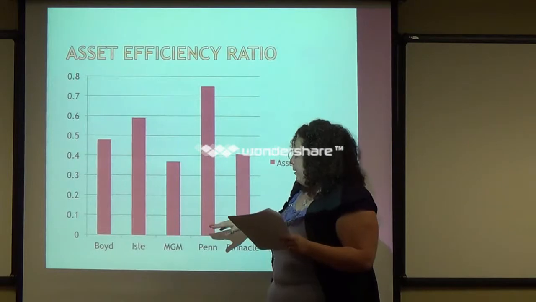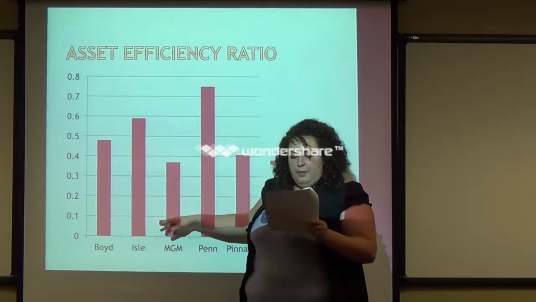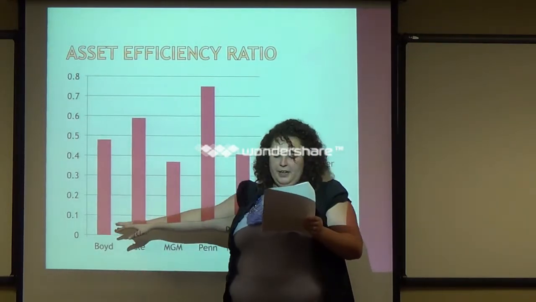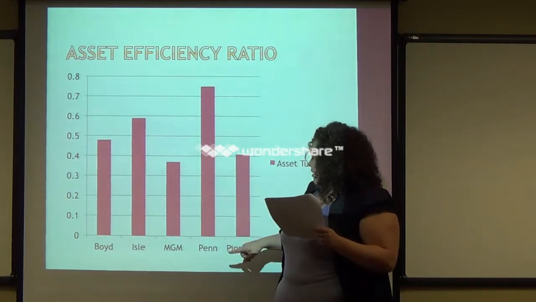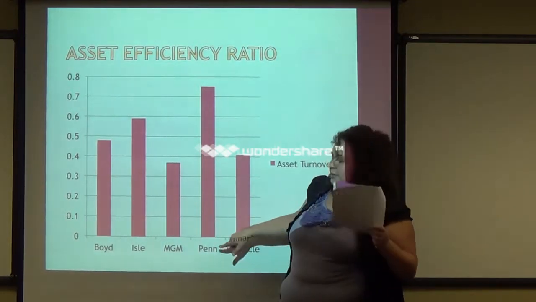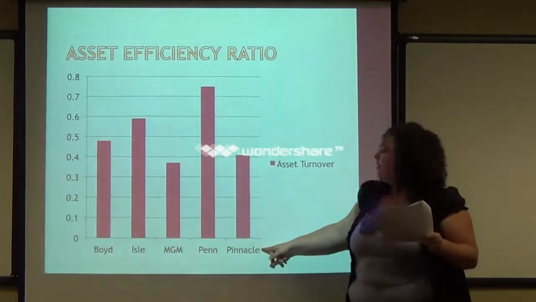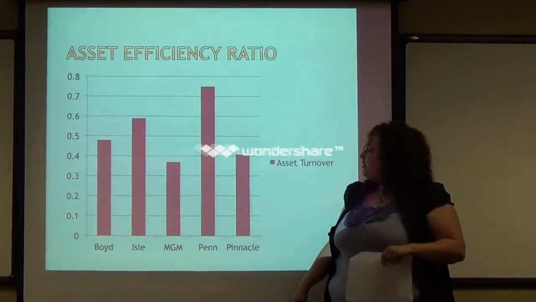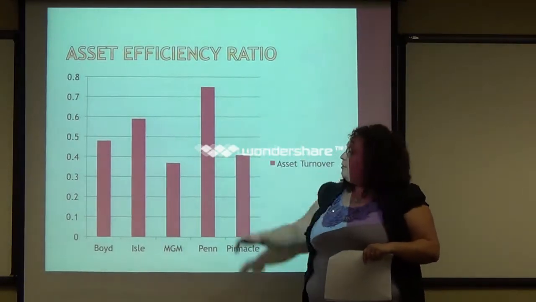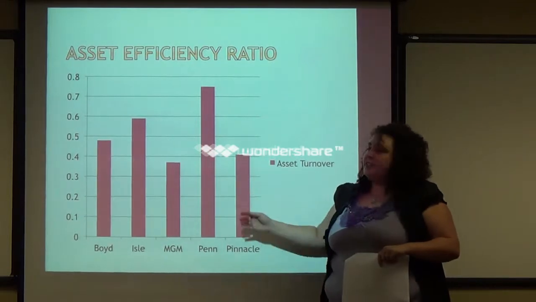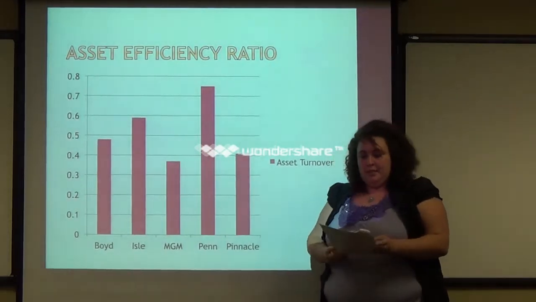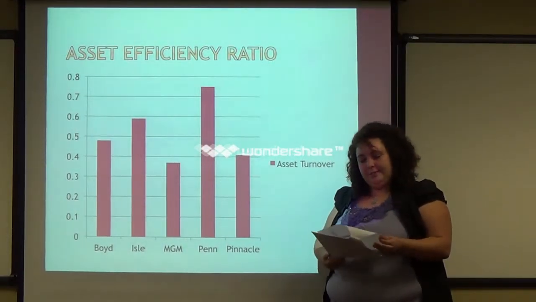Isle is in second place with 0.59, followed by Boyd, 0.48, Pinnacle, 0.41, over here, sorry, and MGM, 0.37. So Penn is definitely doing best with their assets, but none of these ratios are over 1. So, I don't like that.